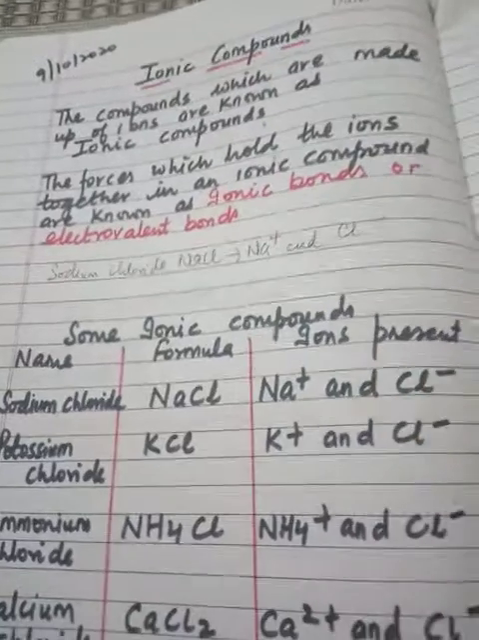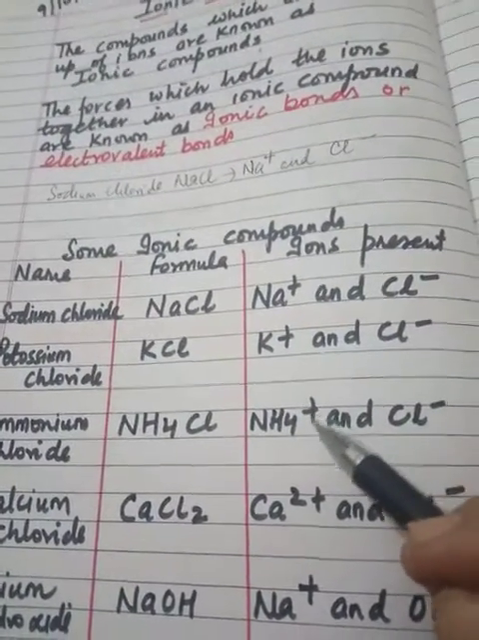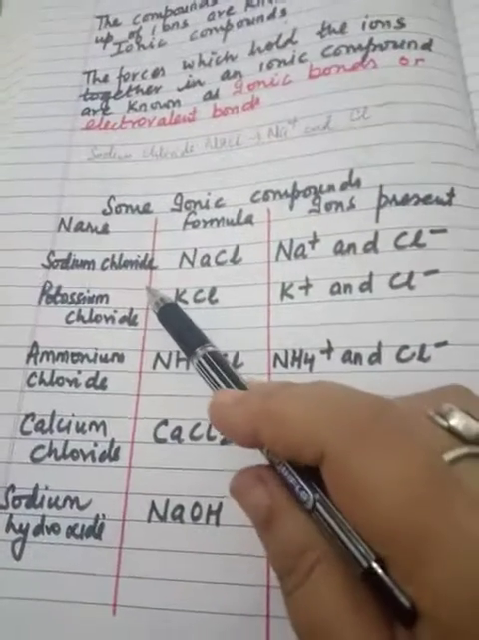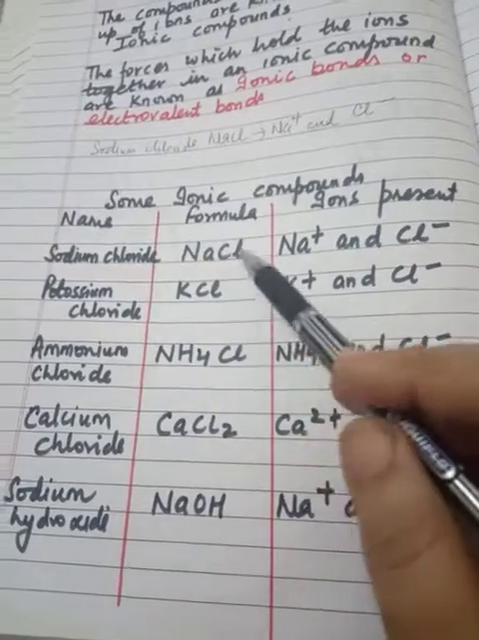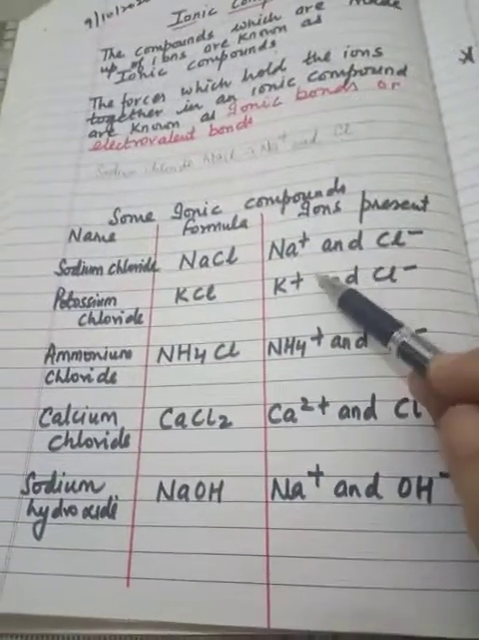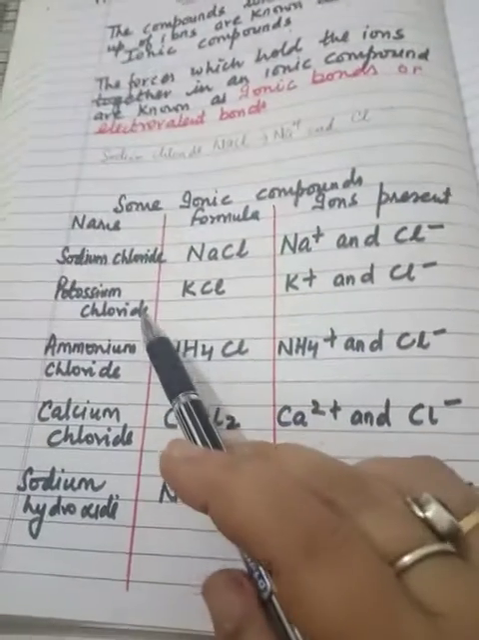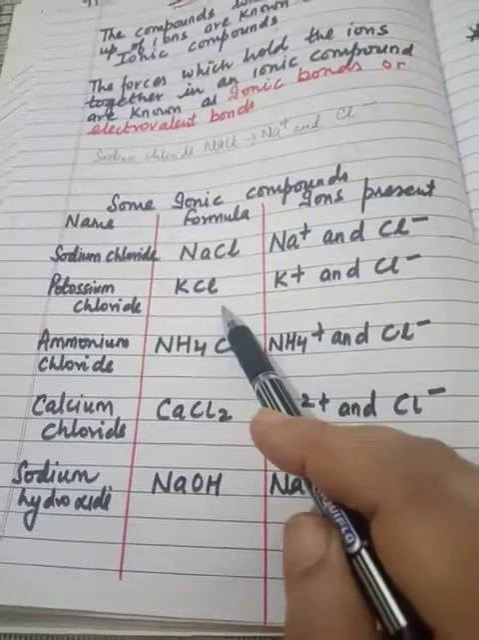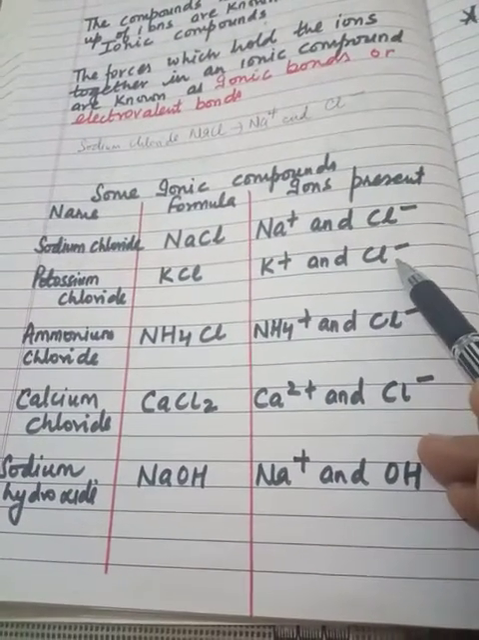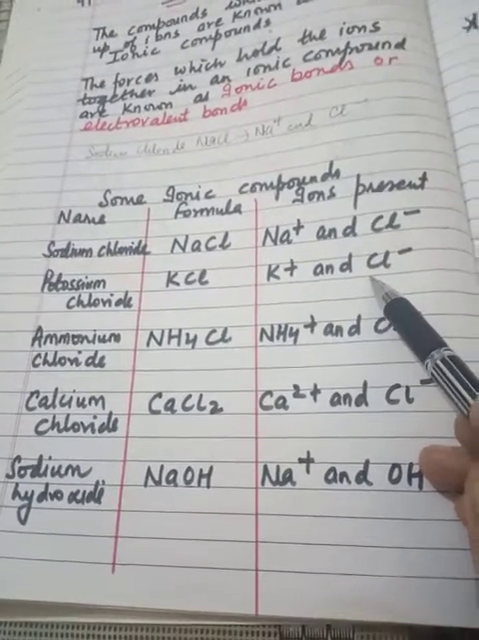Some of the common ionic compounds, their formulas and the ions present in them are given below, which children you have to learn also. Sodium chloride, its formula is NaCl. Ions present are Na plus and Cl minus. Potassium chloride, formula is KCl. Ions present are K plus and Cl minus.